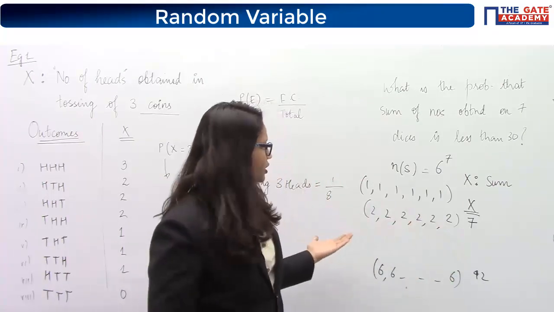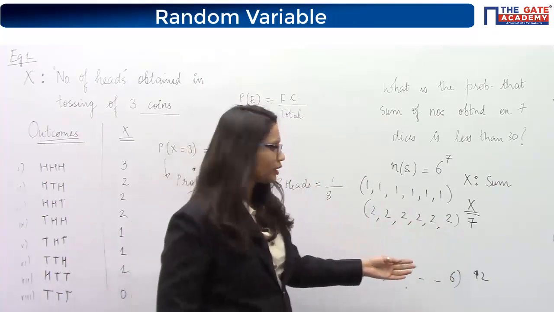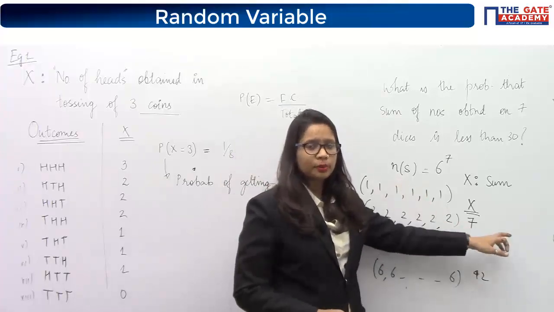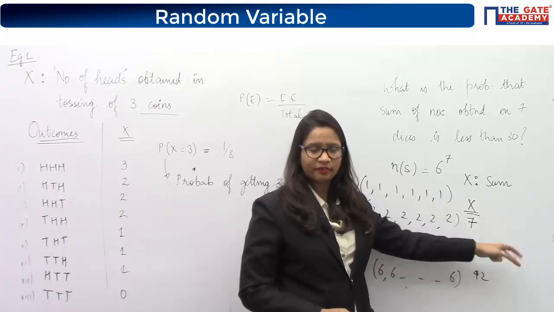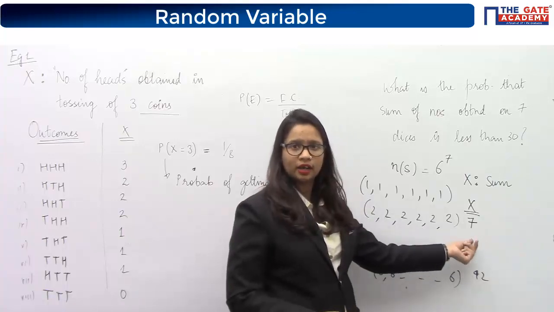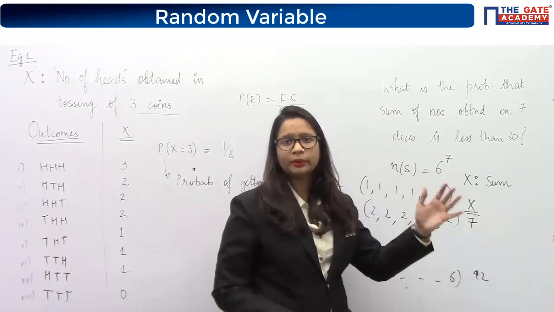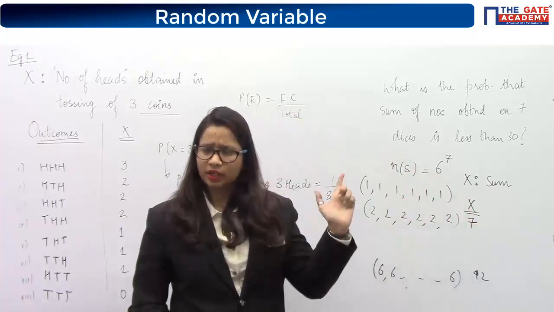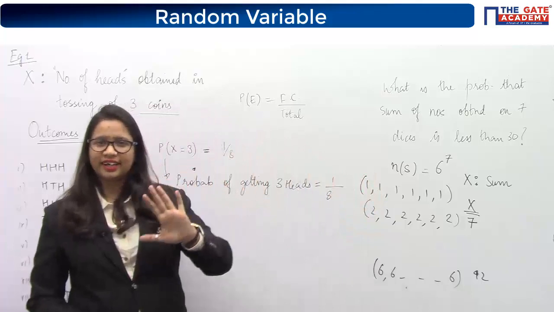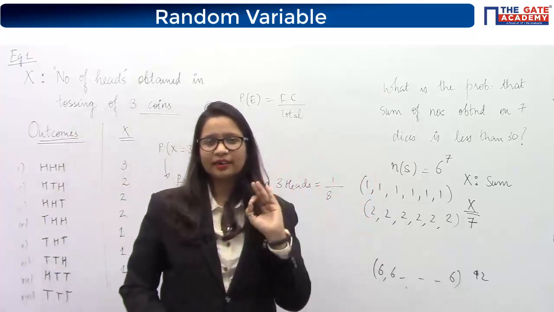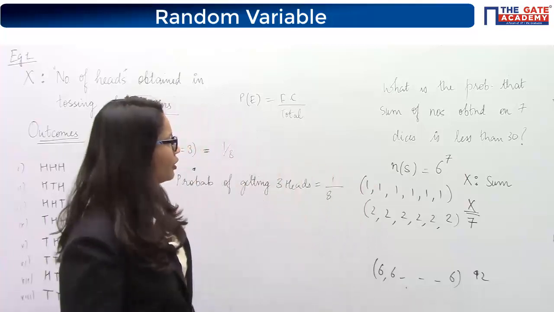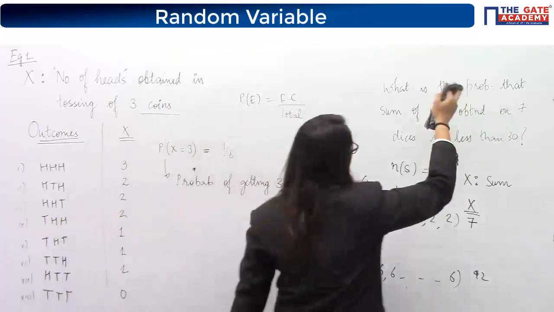Obviously you can solve them, you can find out the cases when 7 occurs. Sum 7 will occur only one time, so probability will be 1 by 6 to the power 7. Similarly, then the sum will be 8. 8 sum will be obtained in how many ways? You will have to look for that and then you can solve it. So let's not go deep into it. We will solve the GATE questions only so that you are preparing for GATE and you get ready for GATE only. So let's not solve this for now. We will solve some GATE questions.